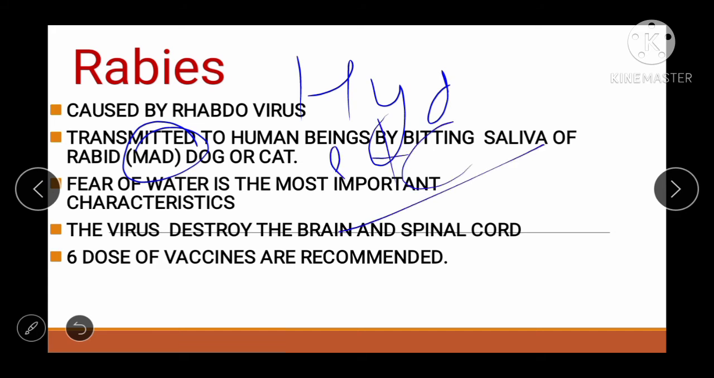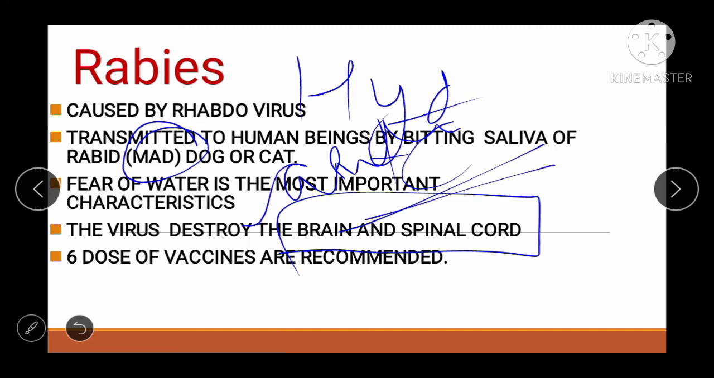Okay, fear of water is the most important characteristic. That's why I called it hydrophobia. The virus destroys the brain and spinal cord. Okay, antibodies form there. Brain and spinal cord get destroyed. 6 doses of vaccine are recommended in the rabies condition.